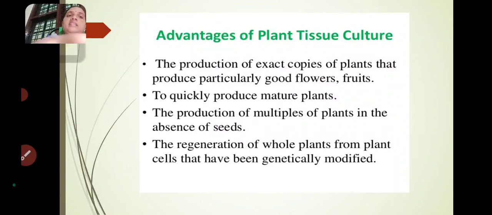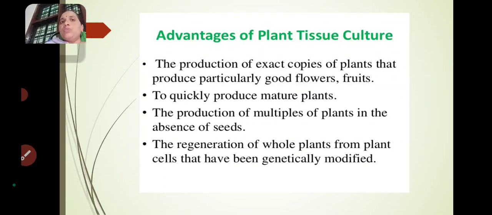And then the regeneration of whole plants from plant cells that have been genetically modified. Why do we have to do genetic modification? So there will be production of good flowers, good fruits, good yielding. So that we can change the gene order, that is genetically modified. They are very useful to us.